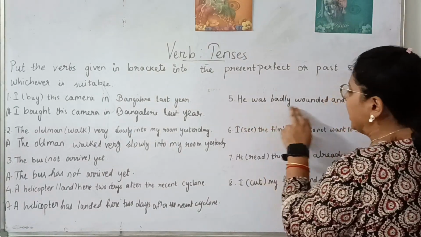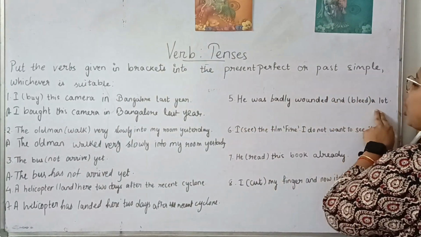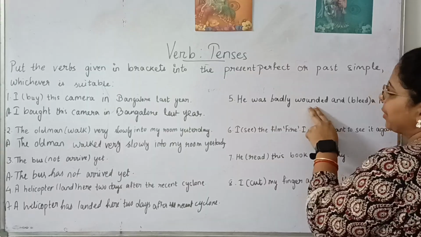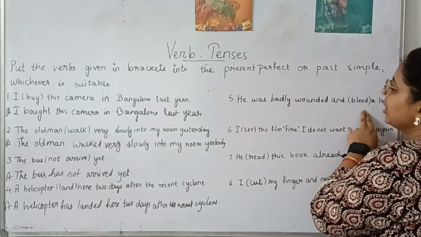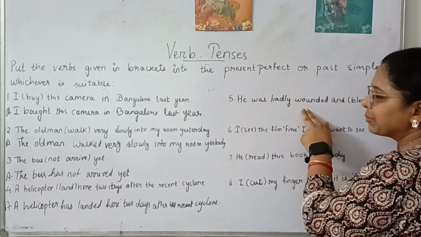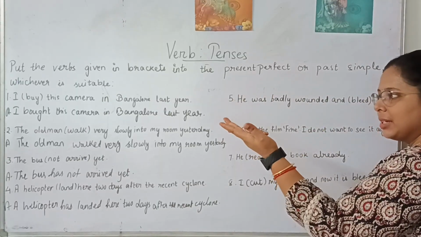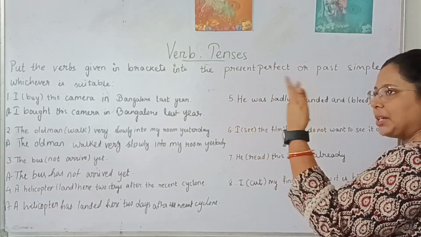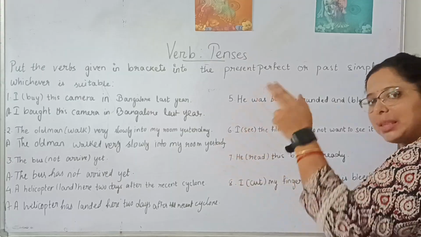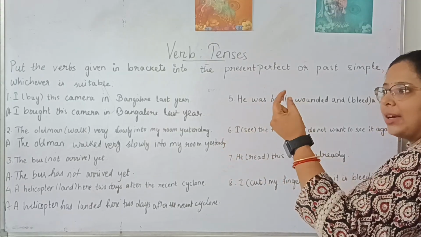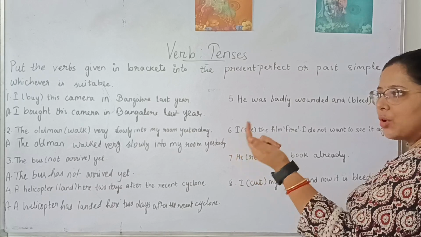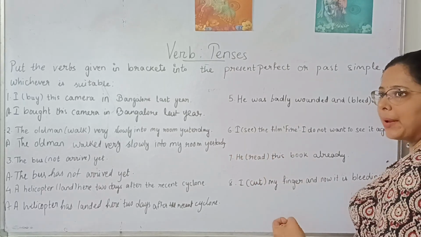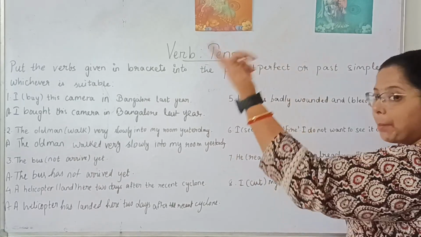He was badly wounded and bleed a lot. Means the person was wounded due to which the bleeding is occurring. So here the situation is showing that something happened in the past and the action was also immediate in the past. If I get a cut on my finger, immediately the bleeding will happen, right? It is not that in the present situation it will happen, because we're talking about something that happened in the past.